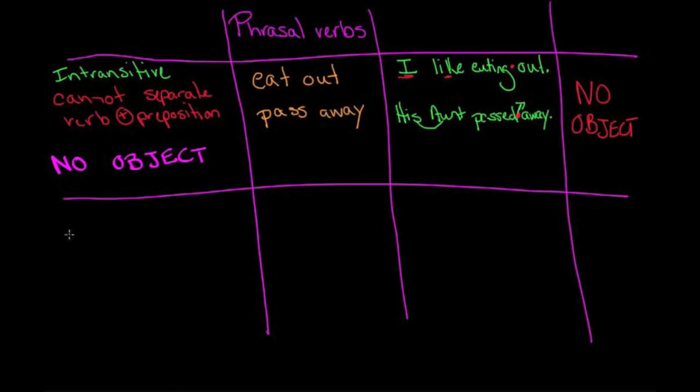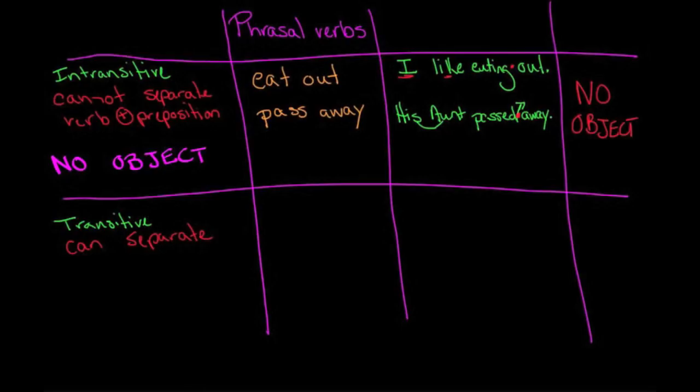Now the second type is we have transitive verbs. Now transitive phrasal verbs, they can be separated. So they can separate.